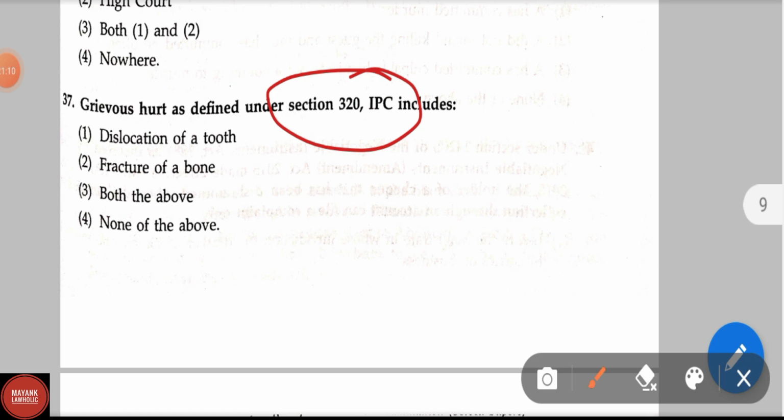Grievous hurt as defined under section 320 IPC includes dislocation of tooth, fracture of a bone, both of the above, none of the above. Correct answer is both of the above.